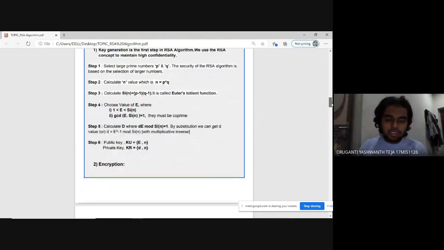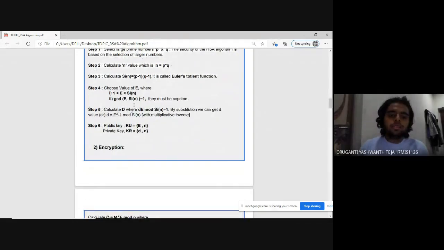So step 5, calculating d. Here also there are two methods. In the first method, the formula to calculate d is d times e mod psi of n equals 1. In this case, we can do this by substituting values of d.